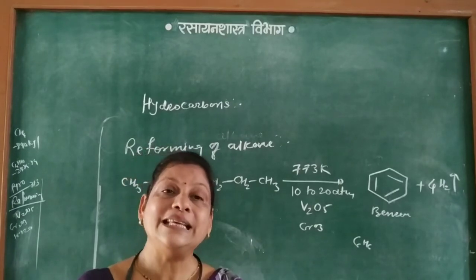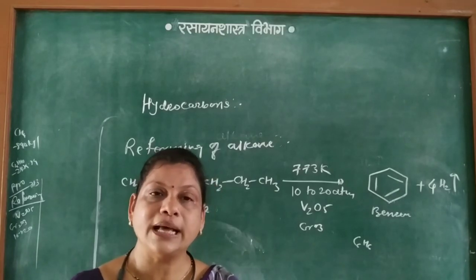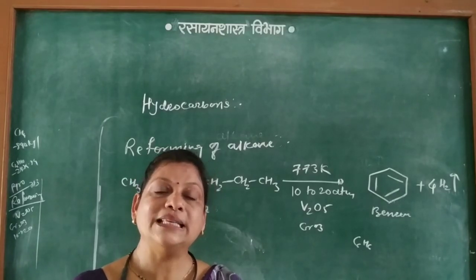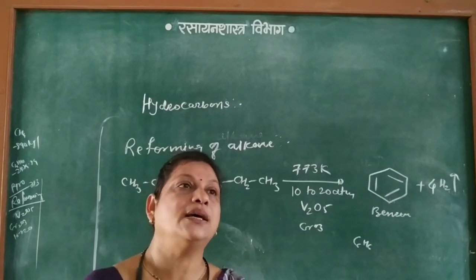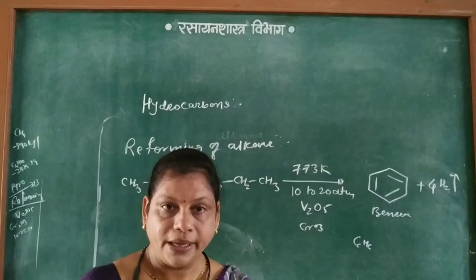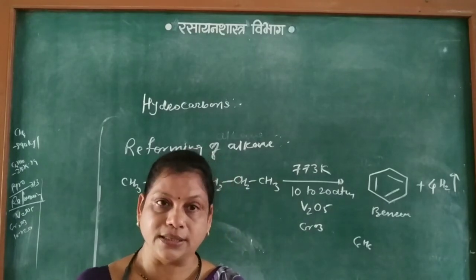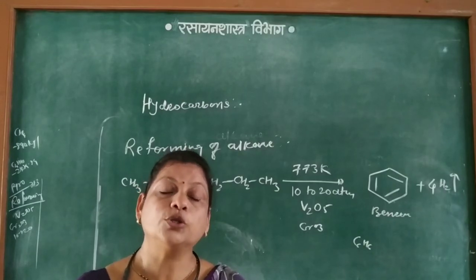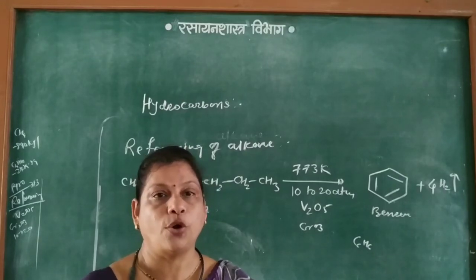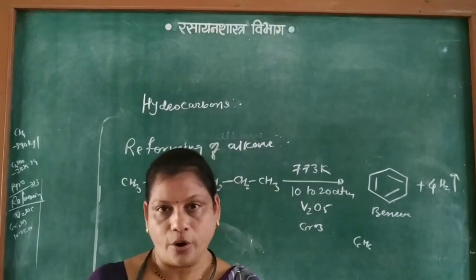Then CNG, compressed natural gas, is used as a fuel. Petrol and diesel are used as fuel. Alkanes are used as solvents in many chemical reactions, as lubricants, and higher alkanes are used as wax and in the preparation of ointments. They are the base of the ointments.